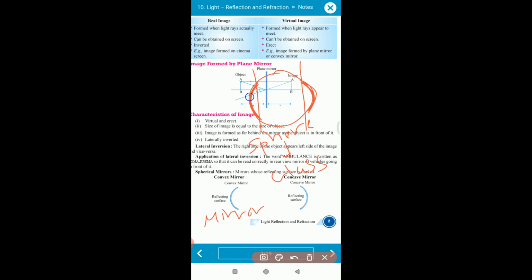These portions cut from the sphere are called spherical mirrors. So when we cut a sphere from either side, the obtained shape is called a spherical mirror.